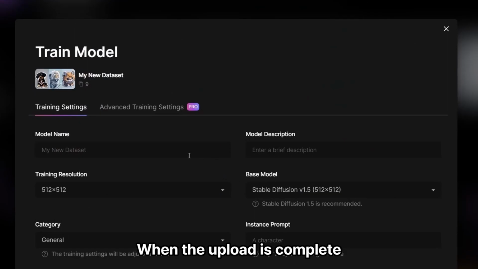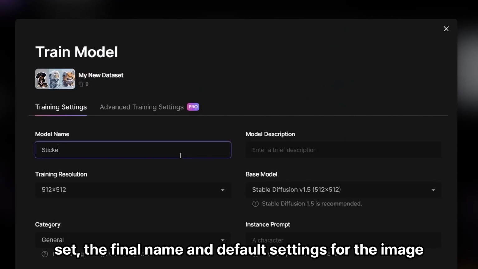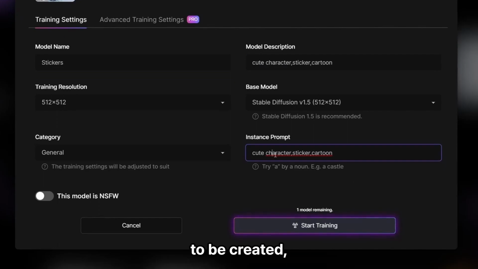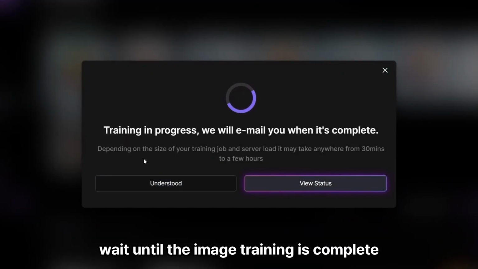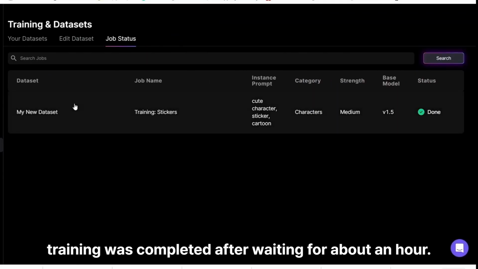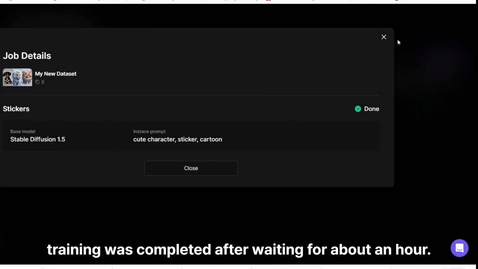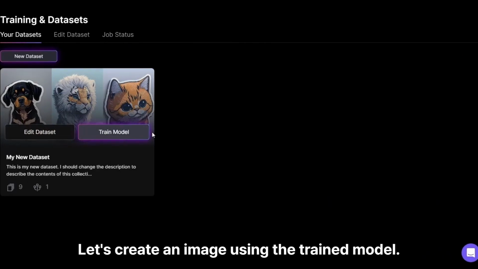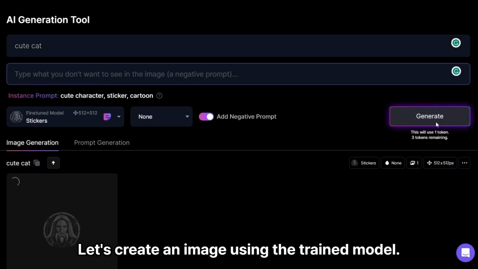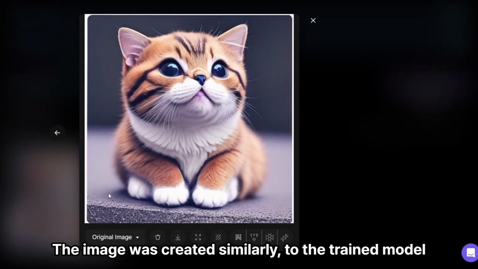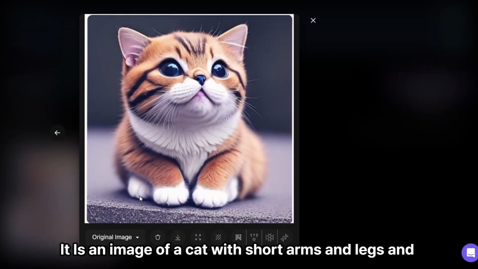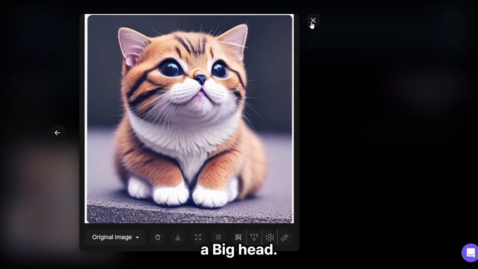When the upload is complete, set the final name and default settings for the image to be created. Wait until the image training is complete. In my case, training was completed after waiting for about an hour. Let's create an image using the trained model. The image was created similarly to the trained model. It is an image of a cat with short arms and legs and a big head.